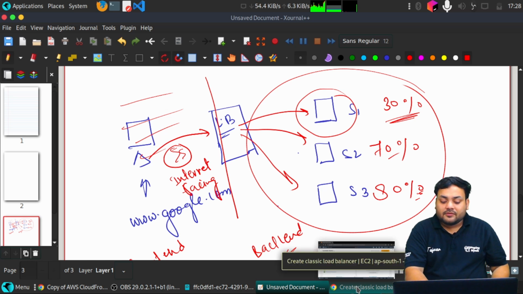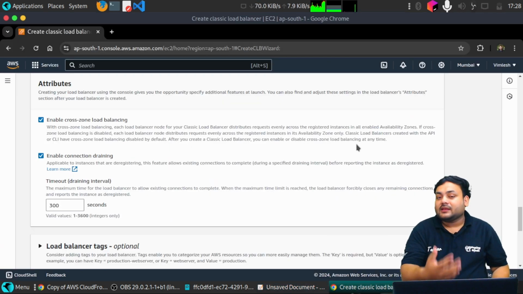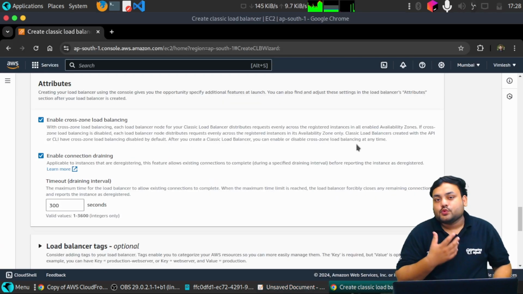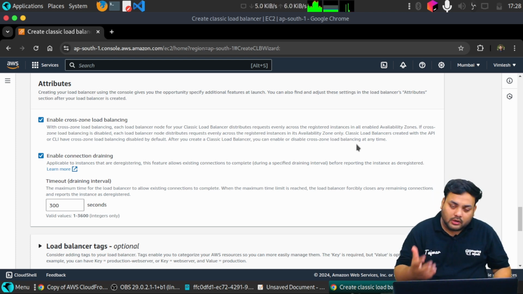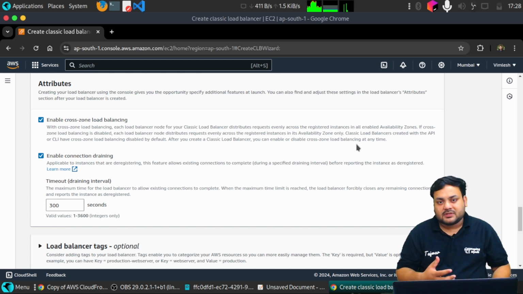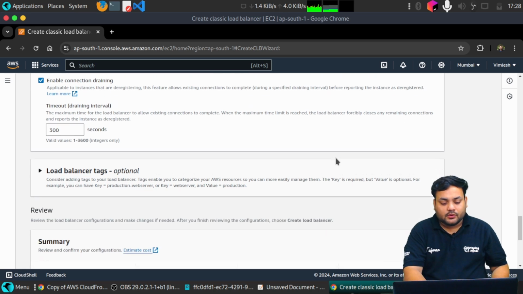As of now we are just learning how we can create and use this service. When we do the project work, we will be launching and hosting our website, and we'll be checking how the traffic is going, how we are receiving the traffic, and how load balancers actually balance the traffic among the different servers.